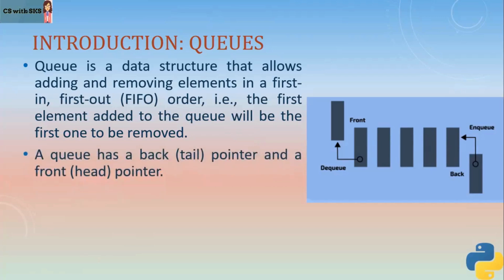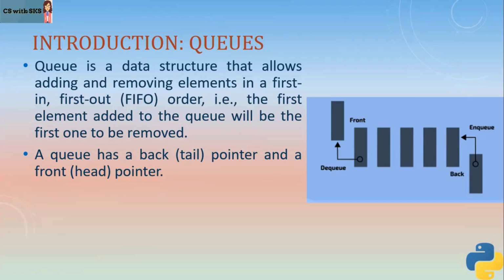So in queues, you have a tail pointer that you need to maintain, right? For adding the elements. So you add the elements at the back of the queue. Whenever some new item comes in, or a new person is to be added in the queue, they are added at the end of the queue, which is the tail of the queue. So the tail pointer is maintained.